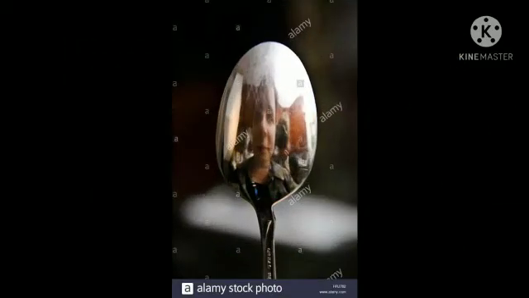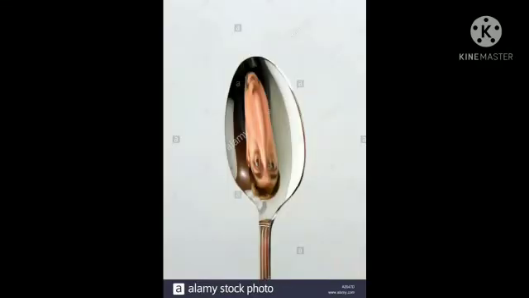Take a stainless steel spoon and look into it for your image, the inside of the spoon and also the outer side of the spoon. There will be a difference between the images formed on the inner side and the outer side, and these sides are also curved inwards and outwards.